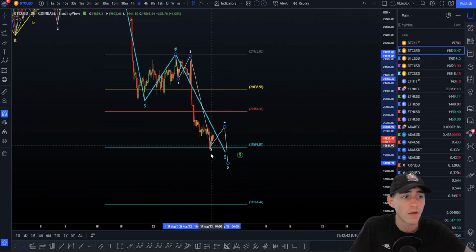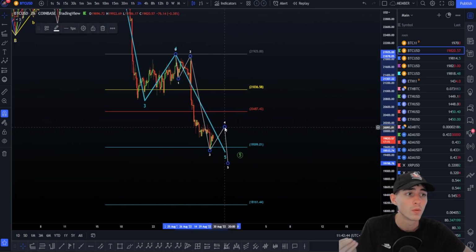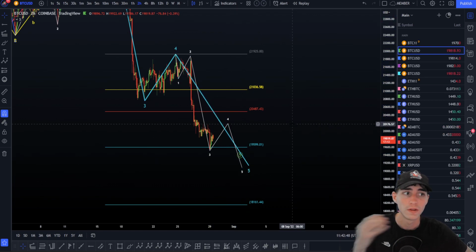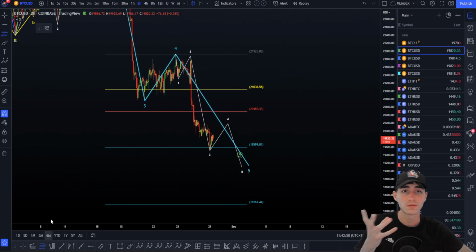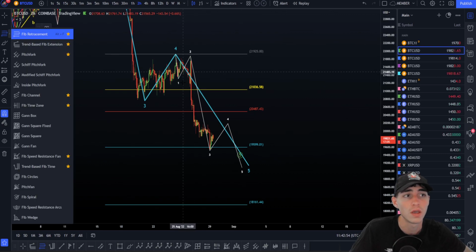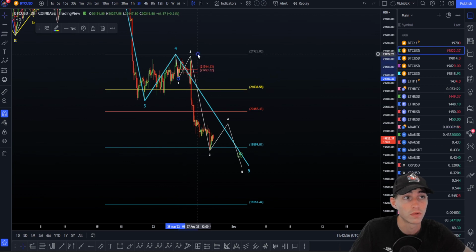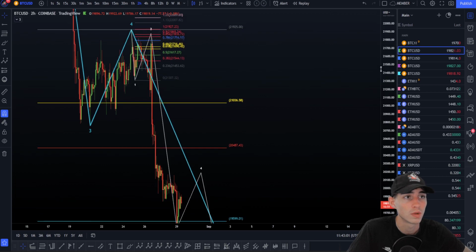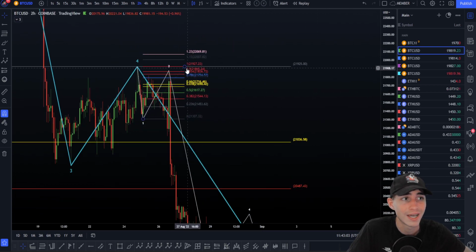So now if we have done the wave 3, we are going to look for the wave 4 and the wave 5. How are you going to determine your wave 4 targets? You just have to add your retracement tool. So you just have to go there and take the fib retracement. Okay, from here you have to see what the wave 2 has done. So I'm going to add all the targets so you can really see what we have done here. We have done a 90% retracement. That is really insane. This is really big. Okay, not gonna lie, this is really big for a wave 2.